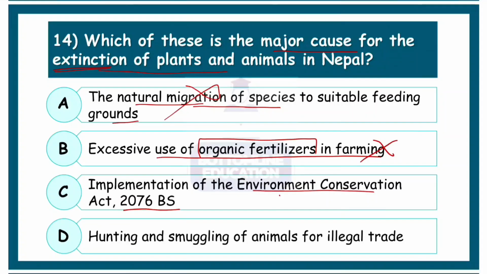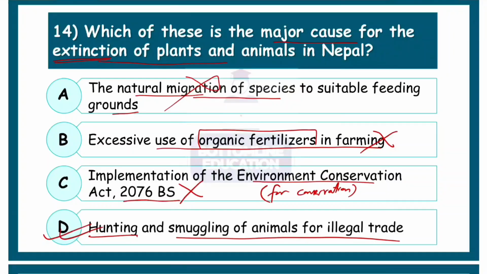Implementation of Environment Conservation Act 2076. It is actually for the conservation of the endangered plants and animals. So it is not a cause of extinction, it is actually a remedy. Now last, hunting and smuggling of animals for illegal trade is the correct option, option D.